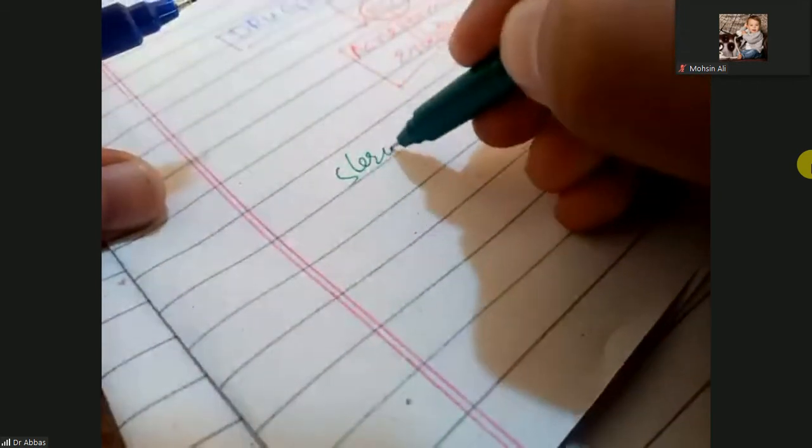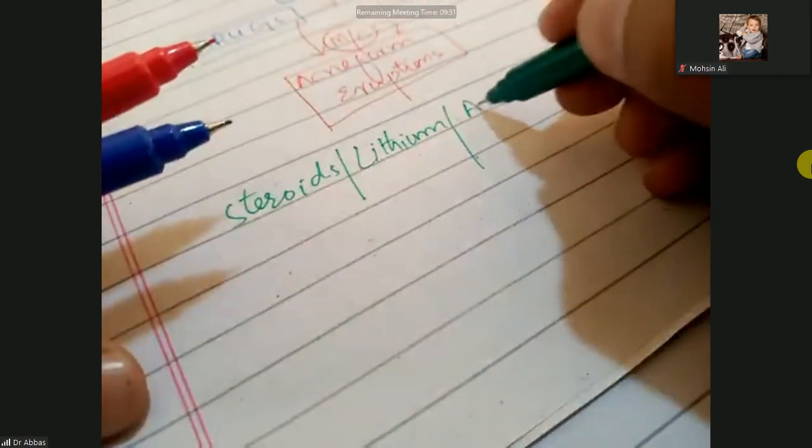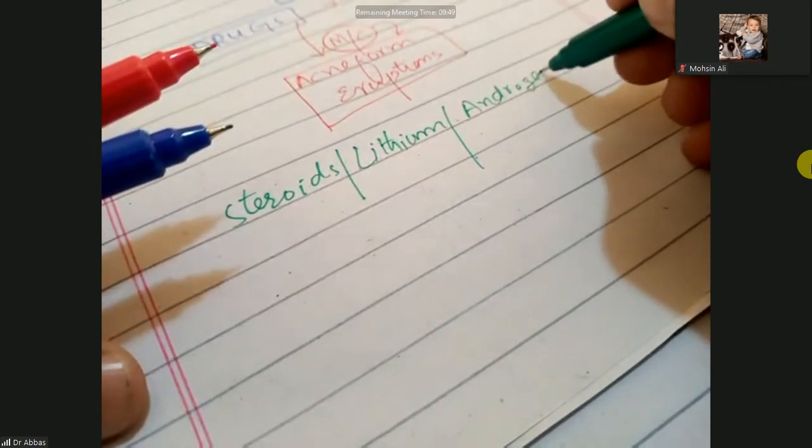So which drugs are they? The steroids. With excessive use of steroids, topical or systemic, they can cause acneiform eruptions or acne. Lithium, androgens.